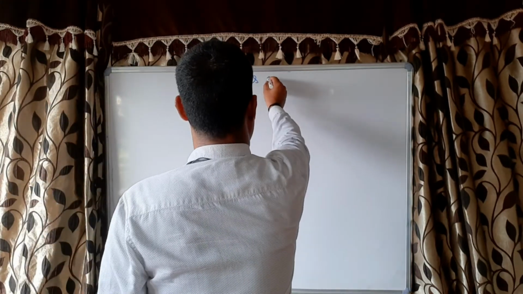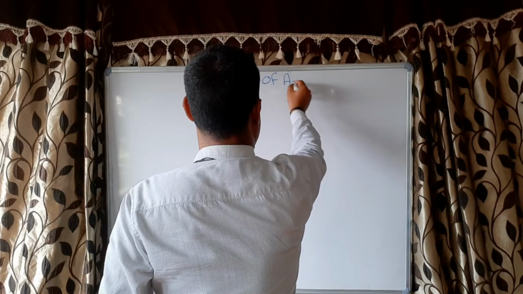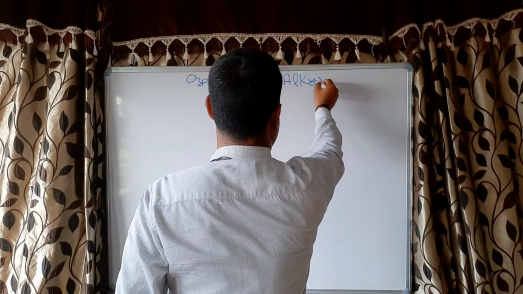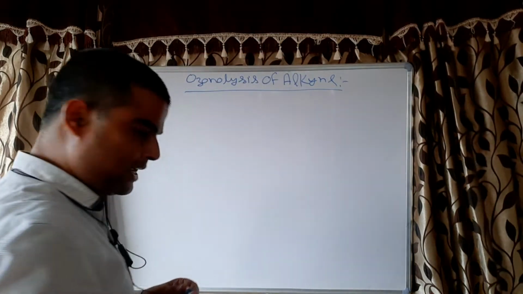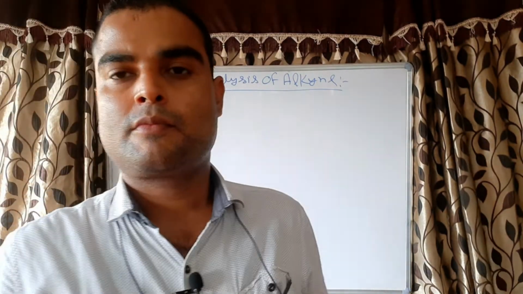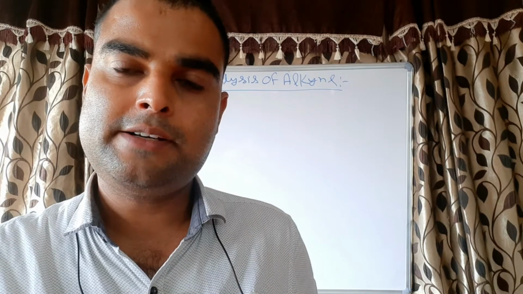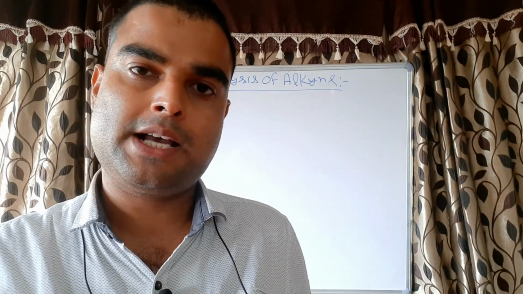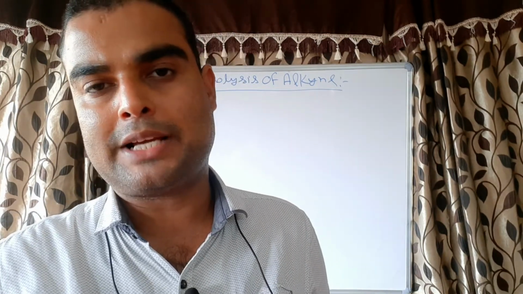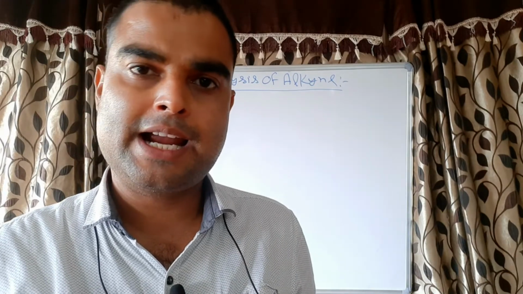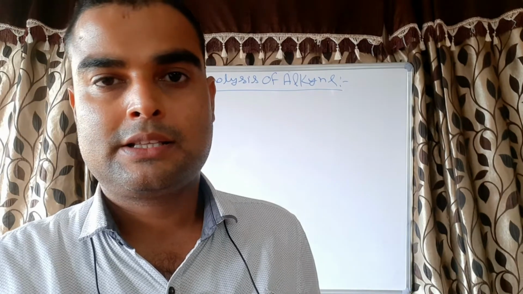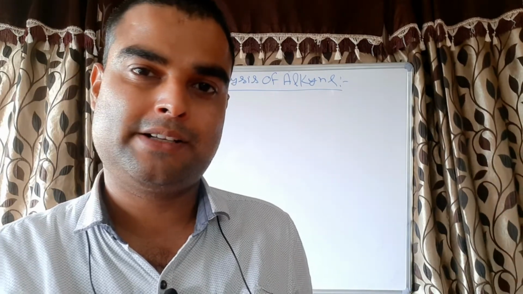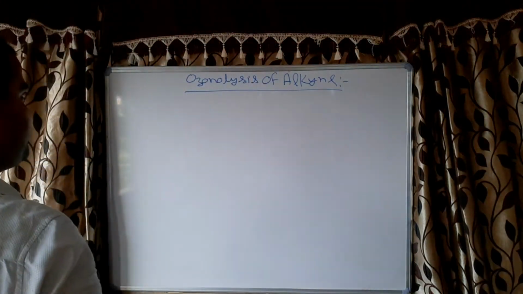Ozonolysis of alkyne. What is the ozonolysis of alkyne? In ozonolysis of alkyne, when ozone is passed through a solution of the alkyne in an inert solvent and at low temperature, then we get ozonide. So let's see how it is forming.